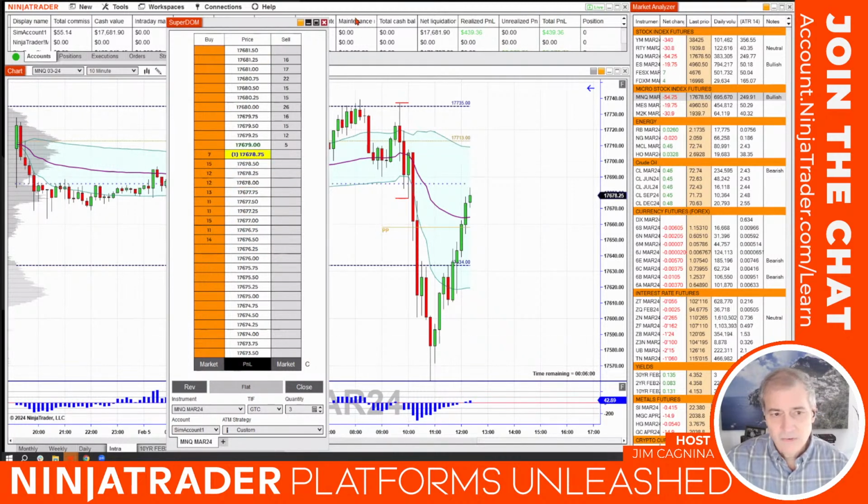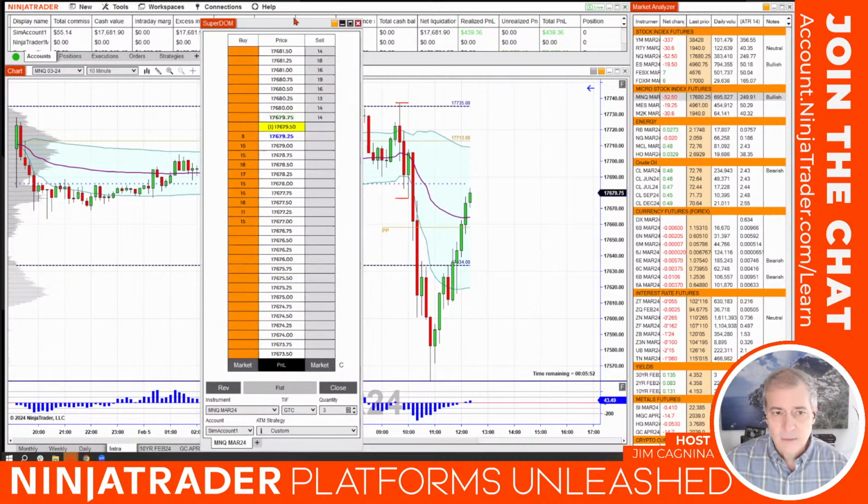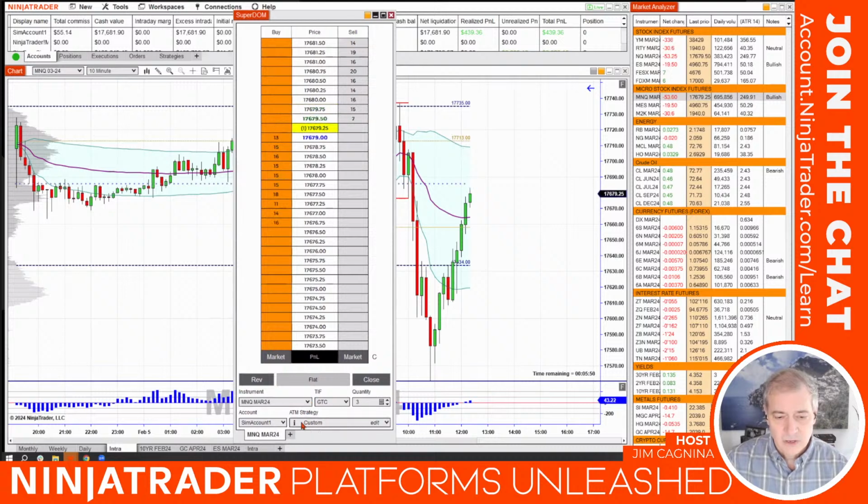Now, you could do this on the short side too, right? I just did it on the long side. You could do it on the short side. Now, look at the bottom here. I still have the ATM strategy window, and custom is still there. It's still on my screen. So anything I do now is going to employ that custom strategy until I change it. I could drop down the menu and change it to none, or change it to a new one. I can create a new one if I wanted to.